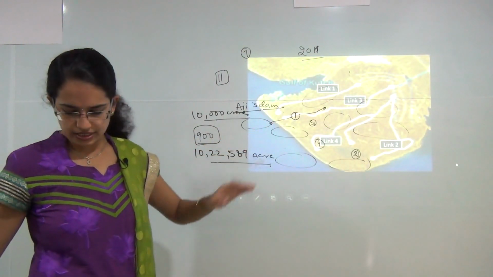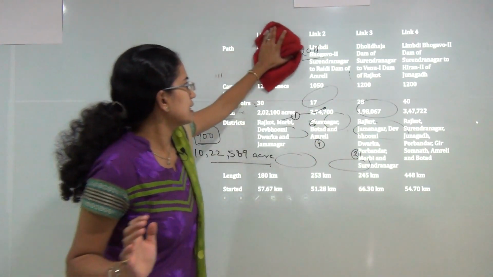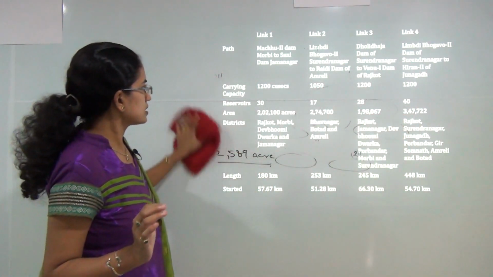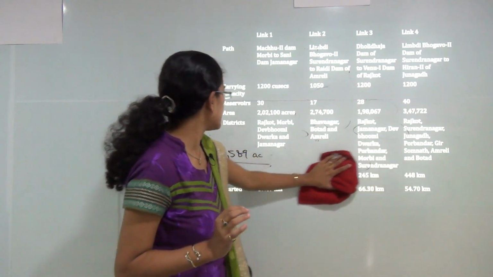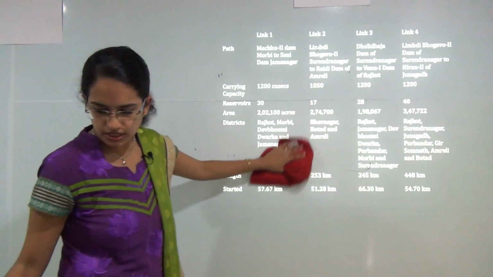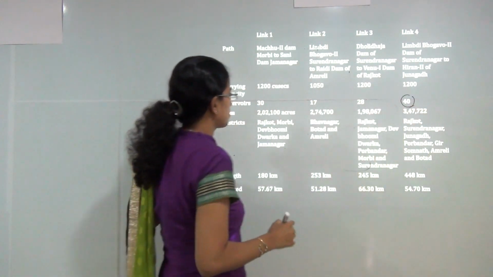Now as we discussed, these links here, you have this table that clearly explains all the 4 links. So you have the links, their origin, the carrying capacity, the reservoirs. As you can see, the highest number of reservoirs are under link 4. You have around 40 reservoirs or dams that would be built.